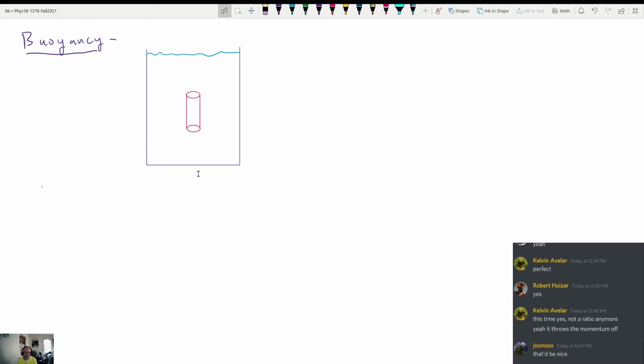Okay. So now I have an actual object that's placed into the water, okay? We put a piece of wood into the water, right? We submerge it into the water, okay? We're going to leave it submerged inside the water, right? And we're just going to identify what the forces that are acting on it are, all right?